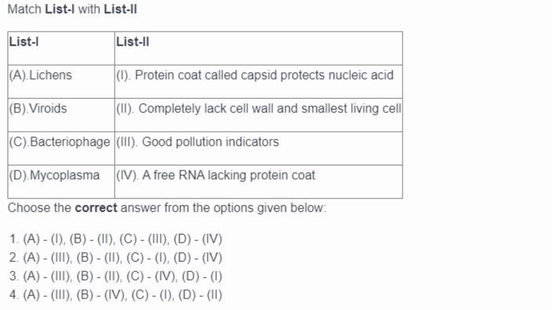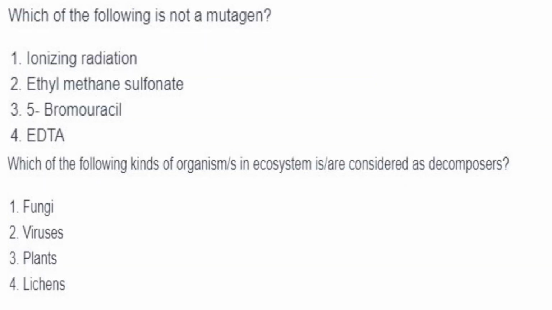Then bacteriophages have a protein coat called capsid, which protects nucleic acid, and mycoplasma completely lacks cell wall and is the smallest living cell. So answer is A3, B4, C1 and D2. Answer is option 4.